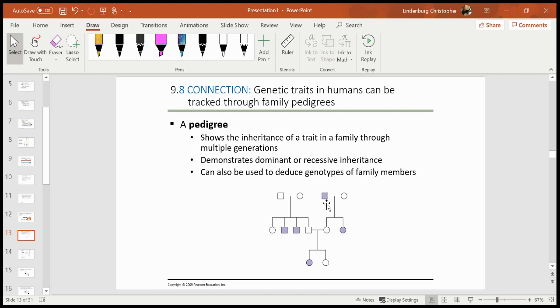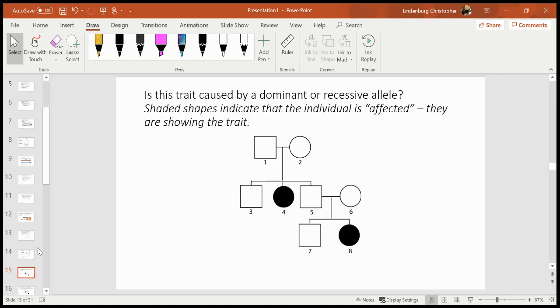So this male is showing the trait. Now, that trait could be blue eyes or brown hair or God knows what. It could be sickle cell anemia. But this is just showing the trait, and this person does not have the trait. So I'd like to see if you can kind of work this out.